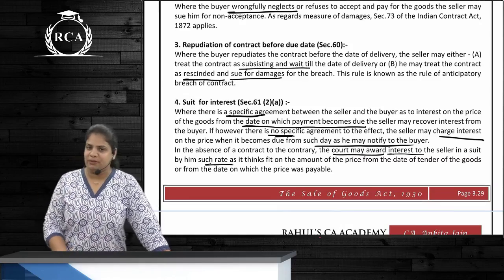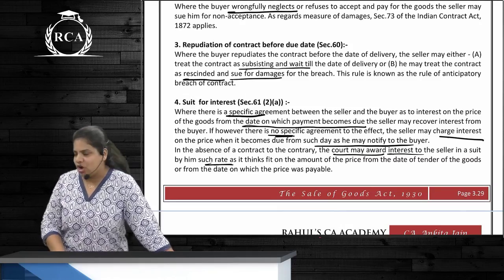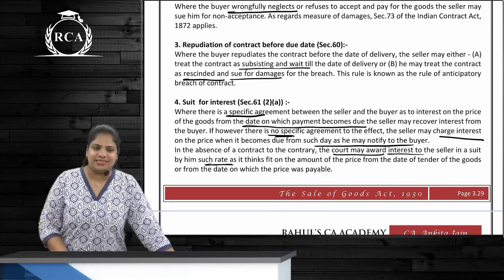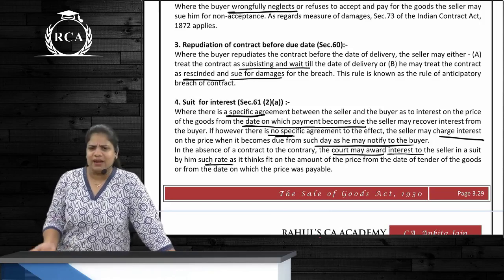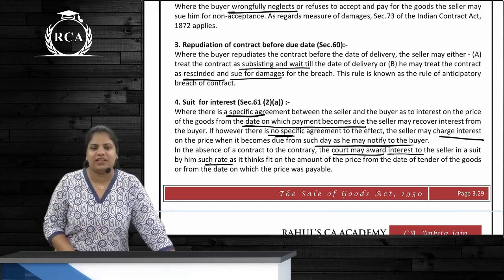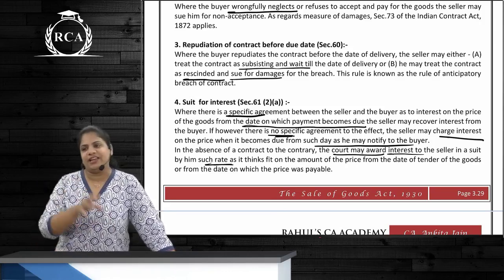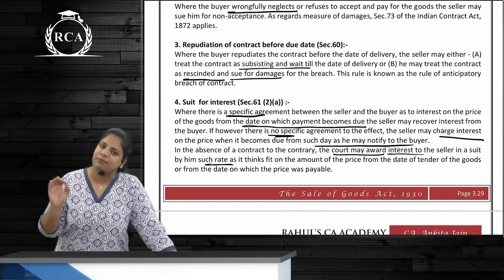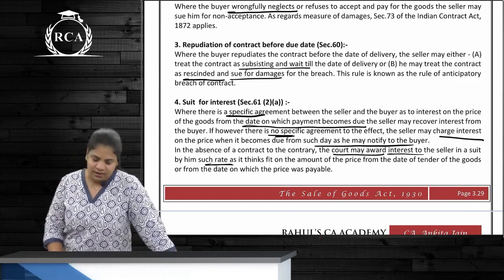Supervening impossibility raha to damages cannot be claimed. If the buyer performs, then seller is bound to accept, and if he does not perform, then he can claim damages. What is the measure of damages in these cases? Market price minus contract price. Whichever date we are, take the market price of that date. Clear? Then next one is what?